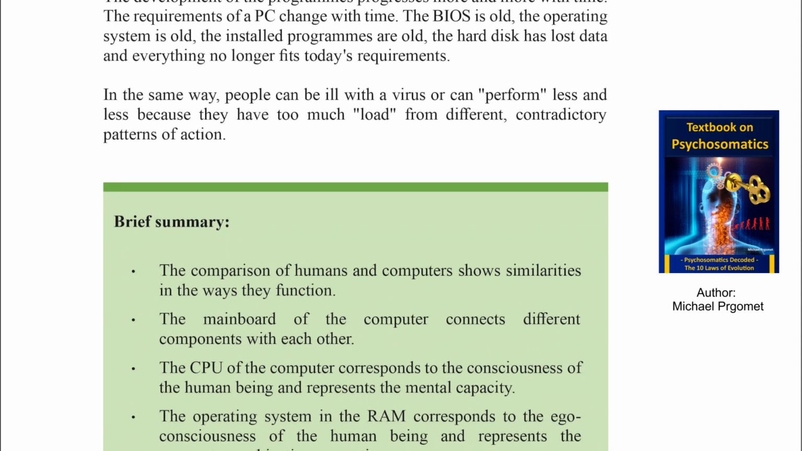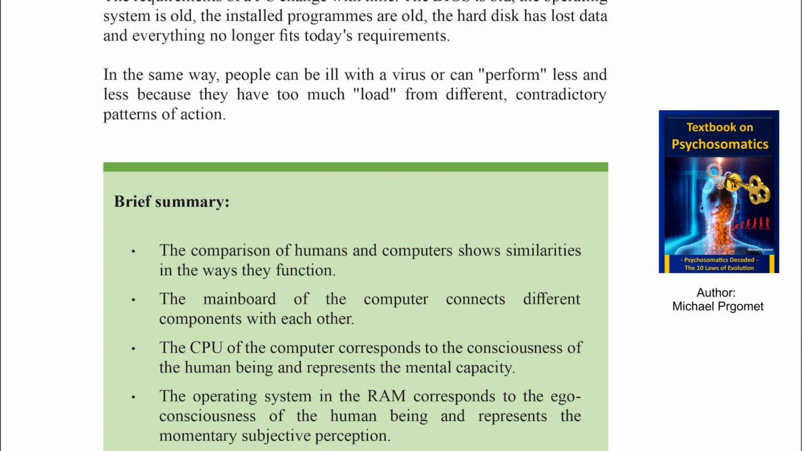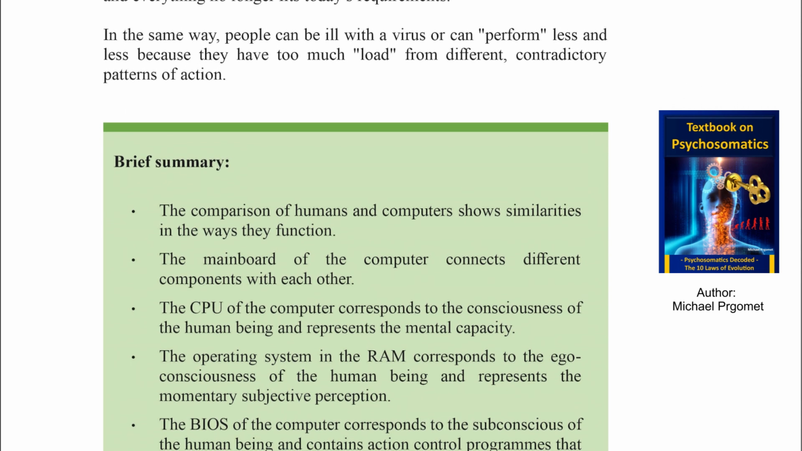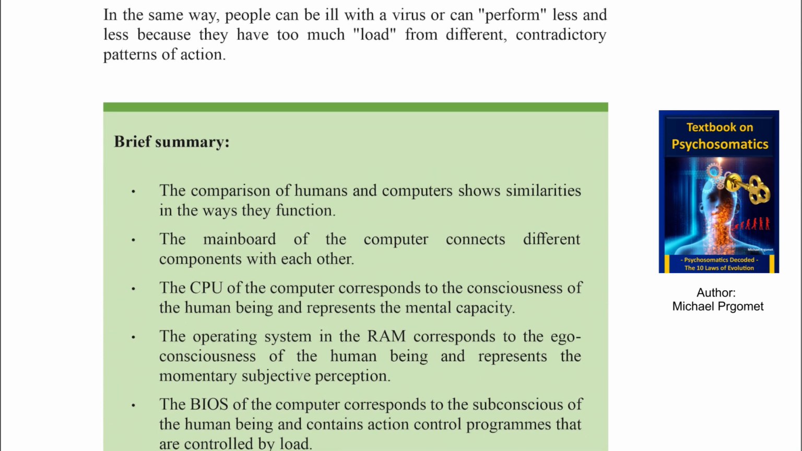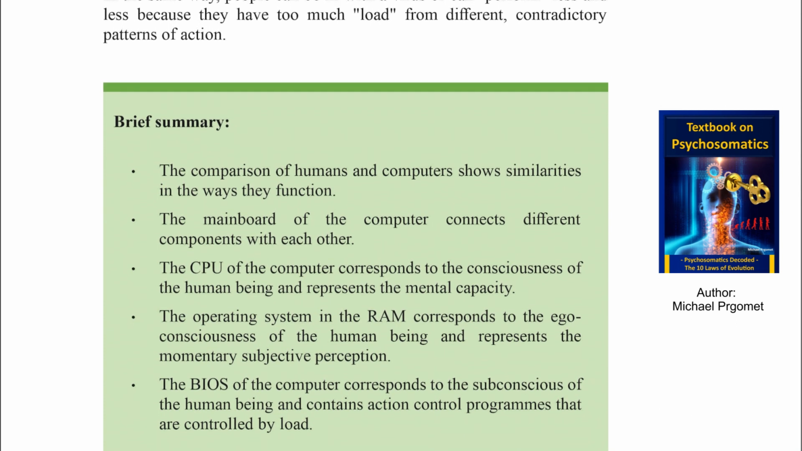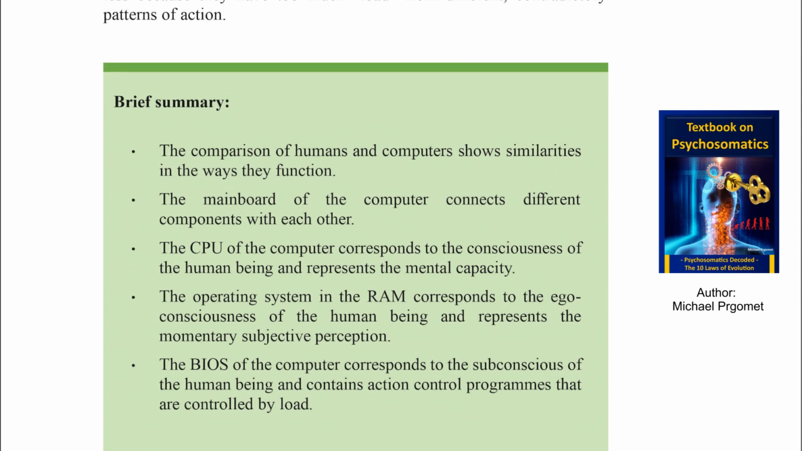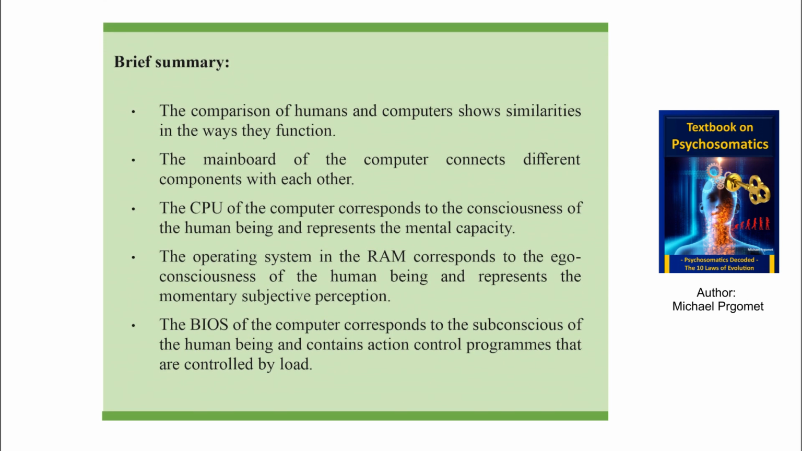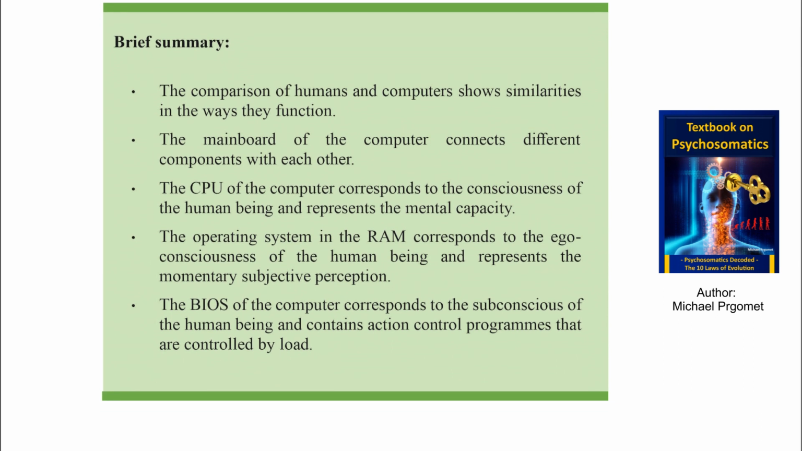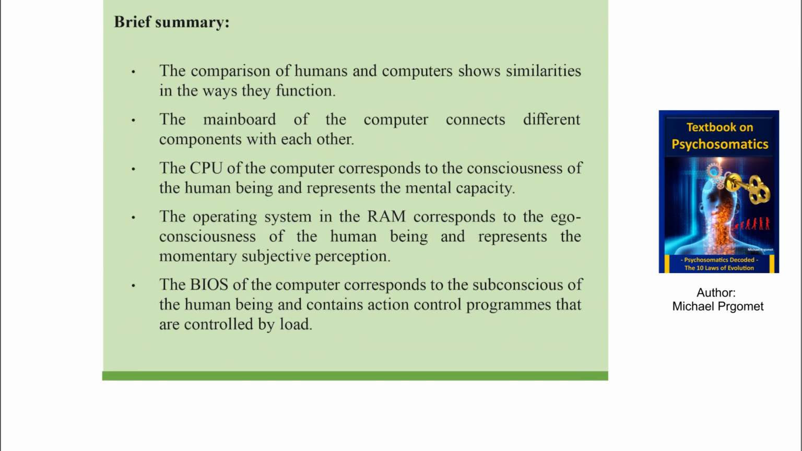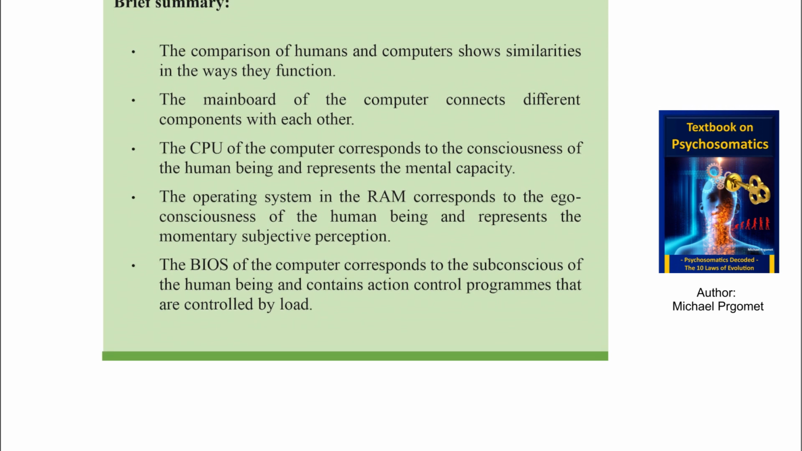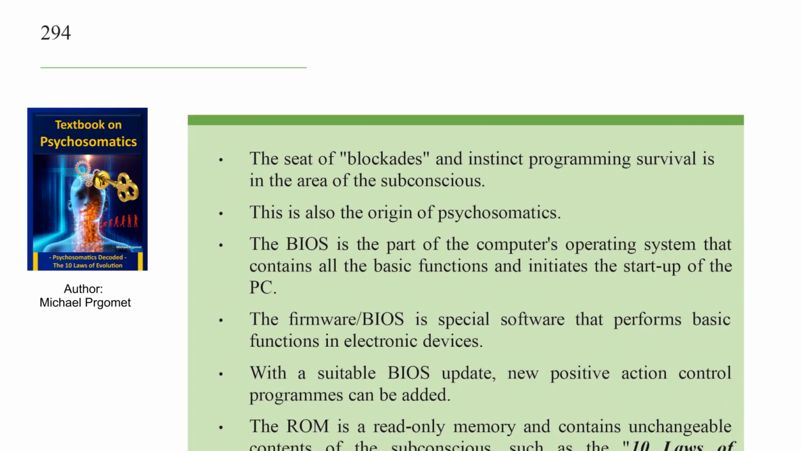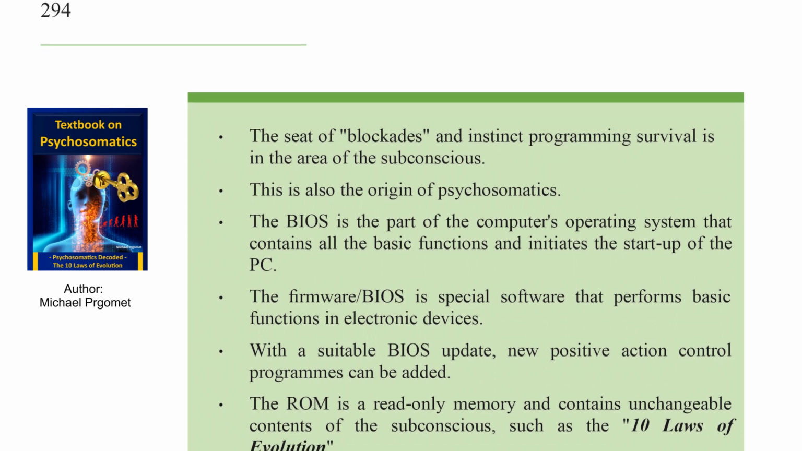Brief summary. The comparison of humans and computers shows similarities in the ways they function. The mainboard of the computer connects different components with each other. The CPU of the computer corresponds to the consciousness of the human being and represents the mental capacity. The operating system in the RAM corresponds to the ego consciousness of the human being and represents the momentary subjective perception. The BIOS of the computer corresponds to the subconscious of the human being and contains action control programs that are controlled by load. The seat of blockages and instinct programming survival is in the area of the subconscious. This is also the origin of psychosomatics.